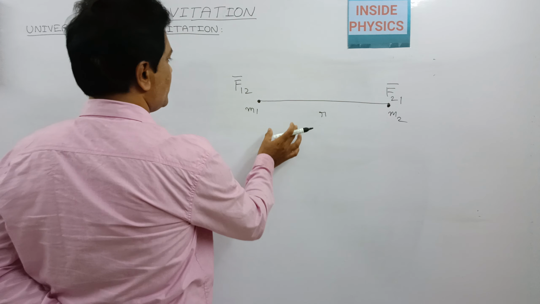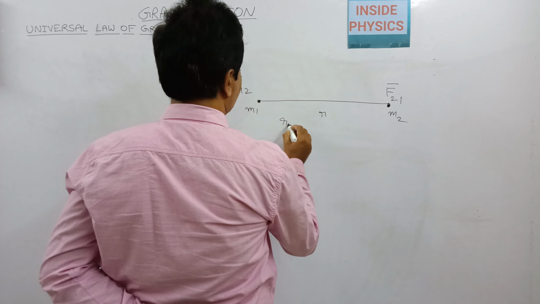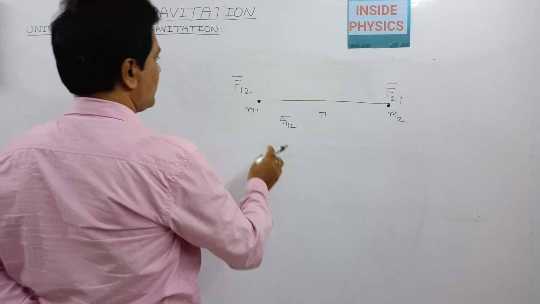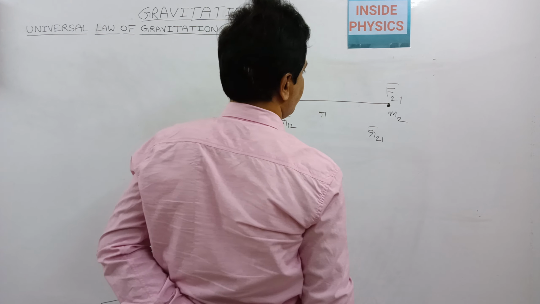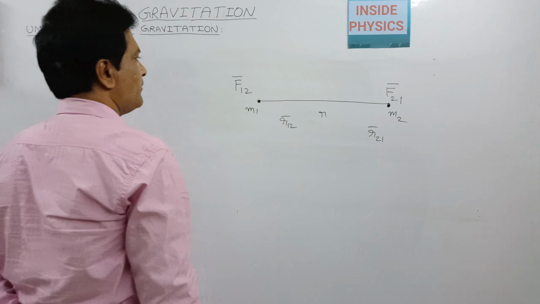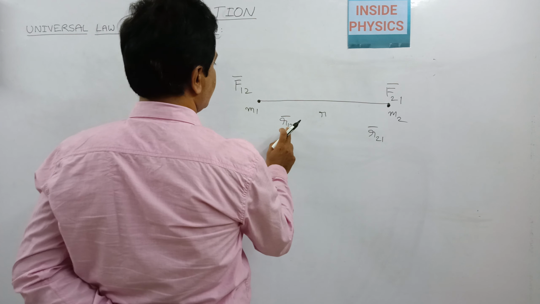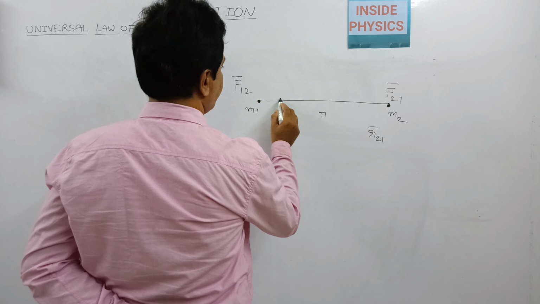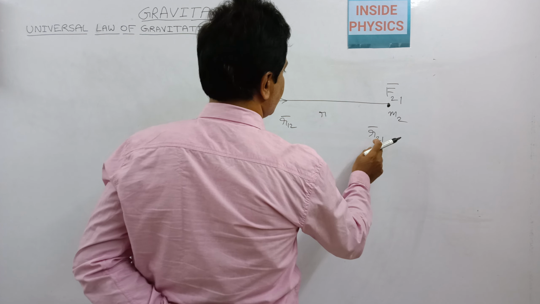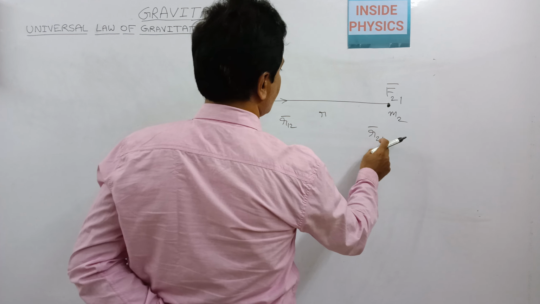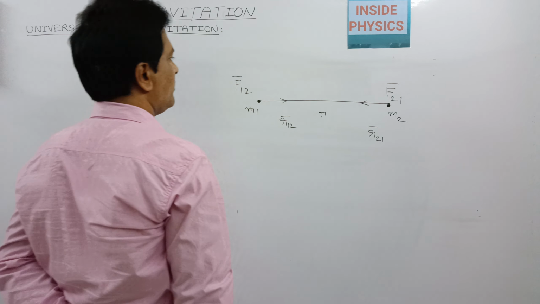What is the position of m1 in a coordinate system? I'll write r12 as the position vector of mass m1 and r21 as the position vector of mass m2. Here, 12 means we are measuring the distance from 1 to 2, and r21 means we are measuring the distance from mass m2 to mass m1. I can represent this position vector in this form.